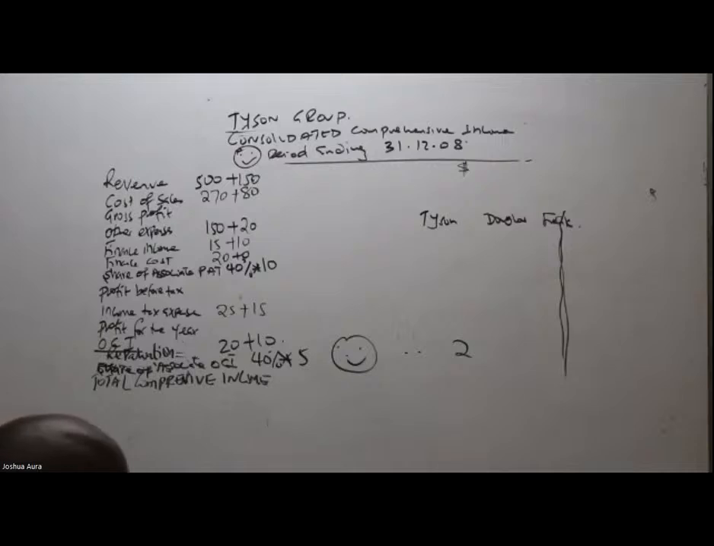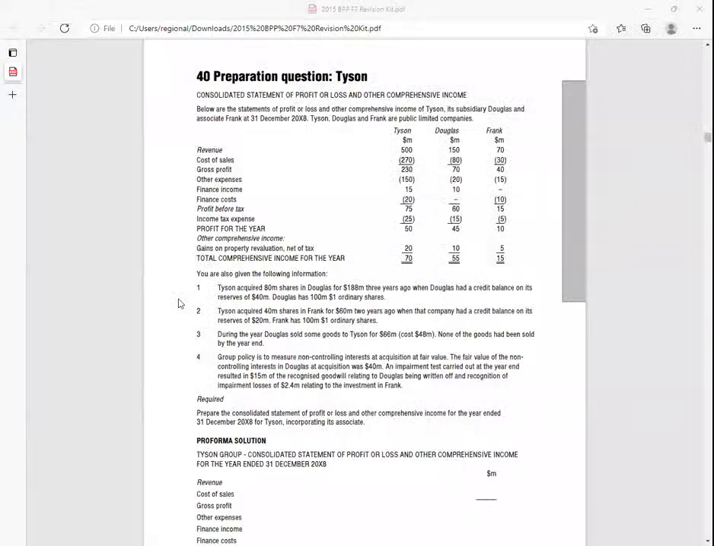Great. So now we continue. So here we are. So we start with the first one. Note number 1 will not affect our income statement at all. We go to note number 3. During the year, Douglas sold some goods to Tyson, an upward sale. Douglas is a subsidiary. Tyson is the father, the parent. None of these goods had been sold by the end of the year.